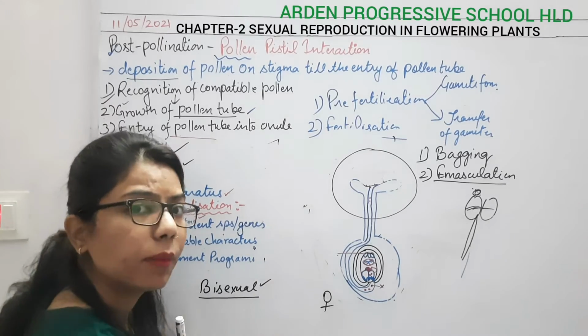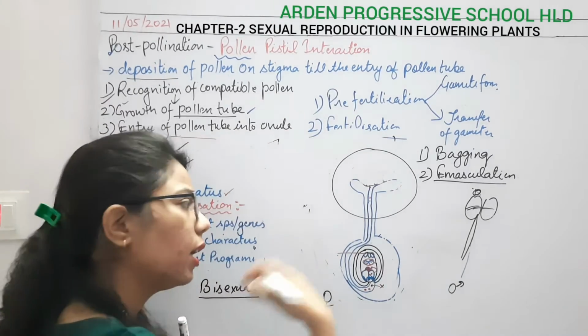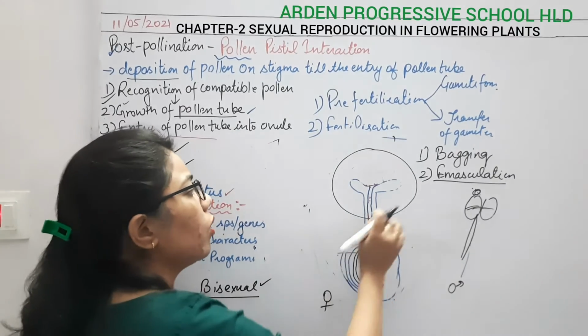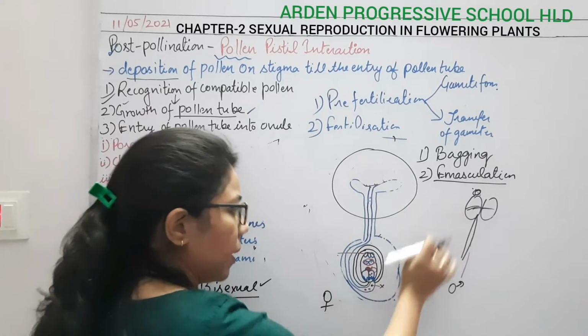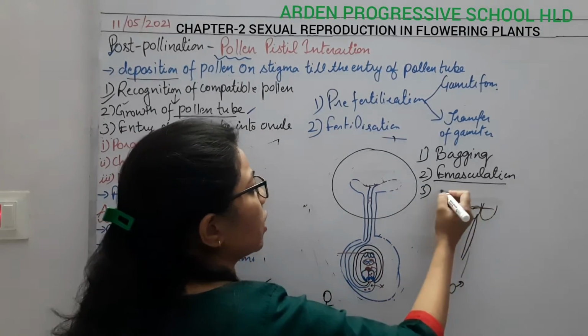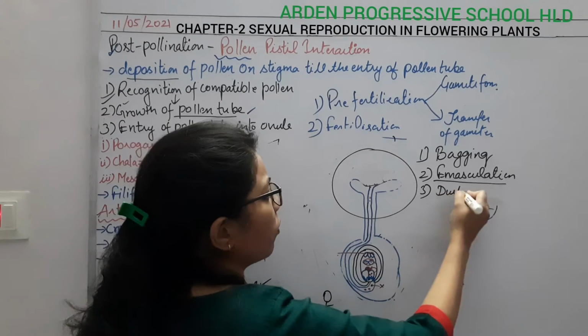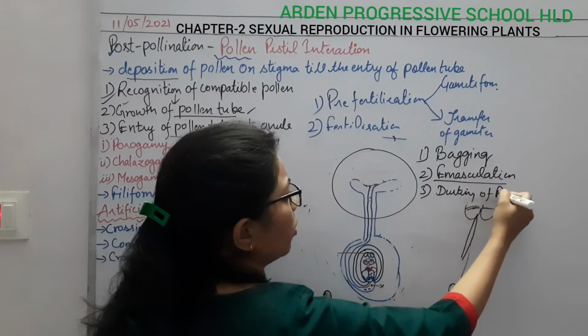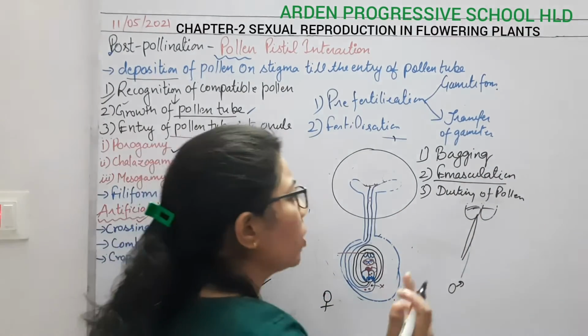Female parental line, and this is the male one which we have taken from any other flower. Now we will remove this bag, and we have done the emasculation also. Then in the third step we are dusting the pollen grains. The third one is pollen dusting, or the dusting of pollen.